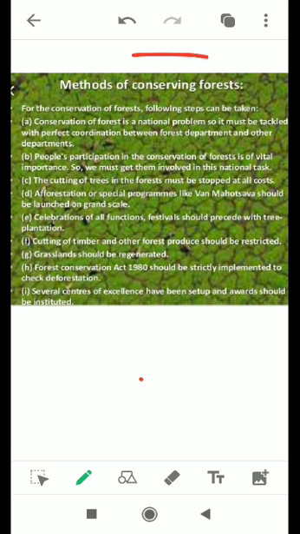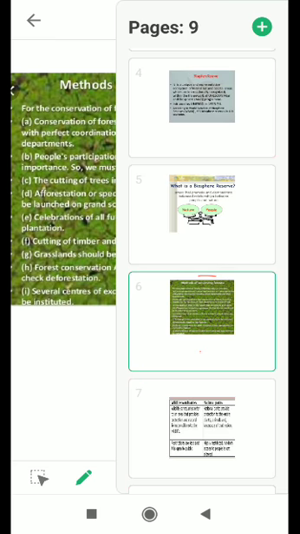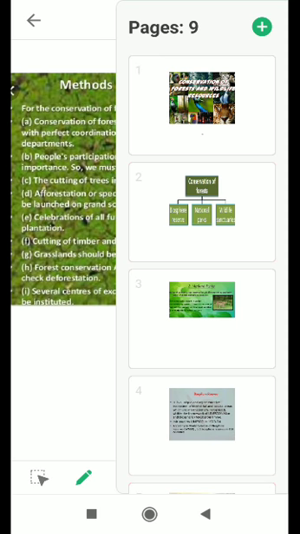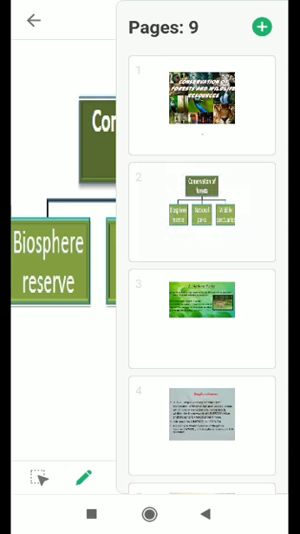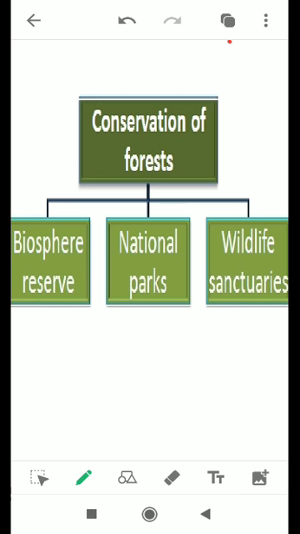So, how can we protect the forest? There are certain methods by which we can do so, like creating protected areas for habitat preservation. Protected areas like Biosphere Reserves, National Parks, and wildlife sanctuaries can be established. Now let us see one by one what is a Biosphere Reserve, what is a National Park, and what are wildlife sanctuaries.